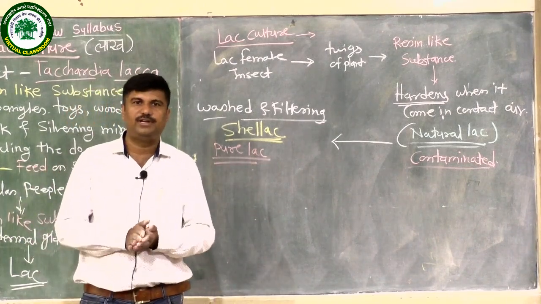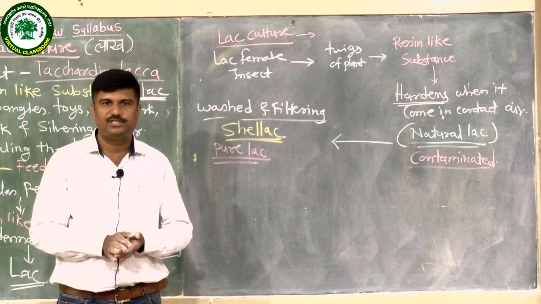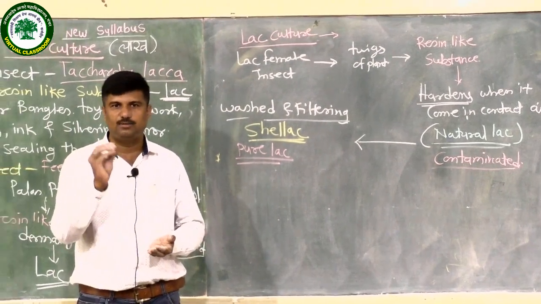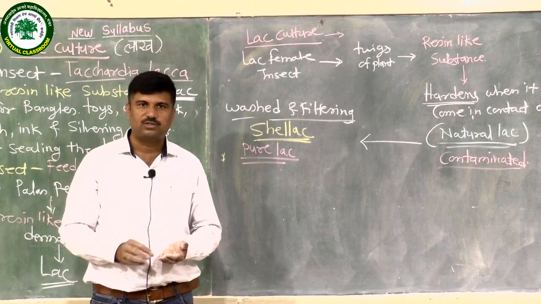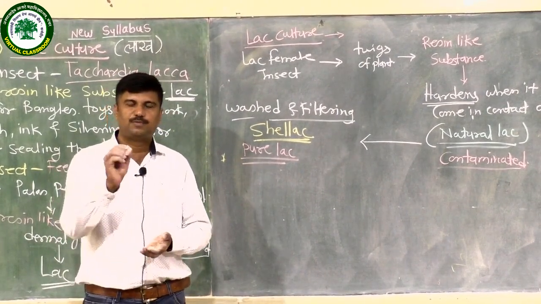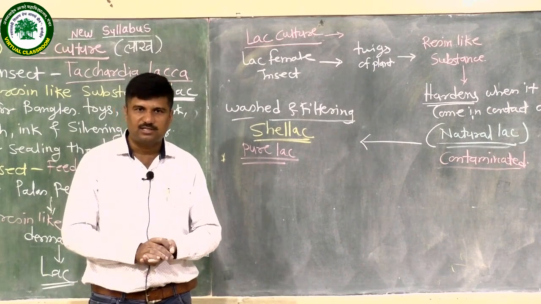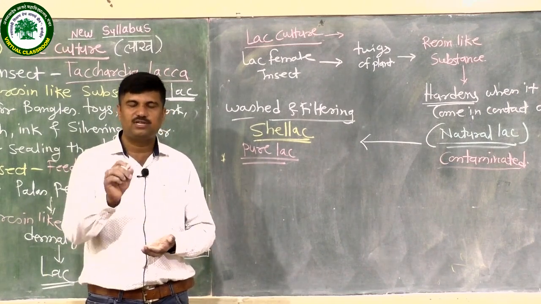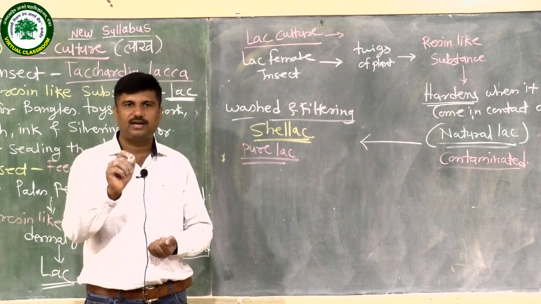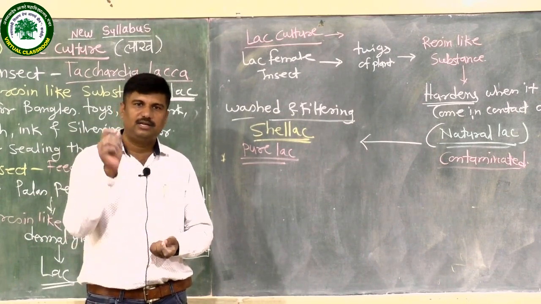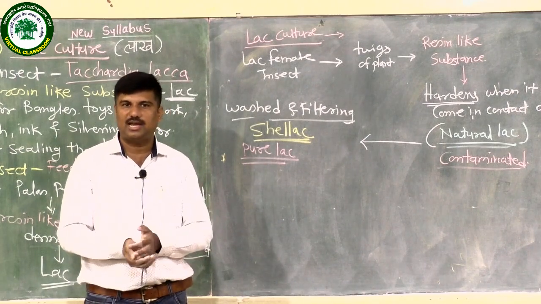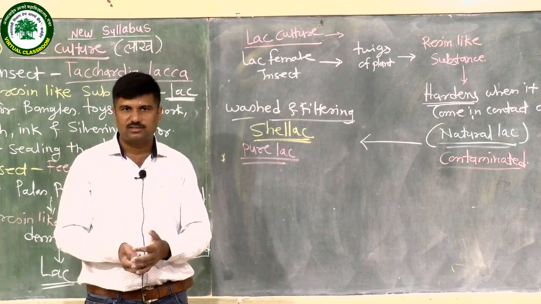In both these topics, the economic importance of fisheries and the economic importance of lac culture are important, and also the variety used. For example, which of the following species is used in lac culture? We must remember the name of the insect Tachardia lacca, and in Tachardia lacca only the female insect produces the lac or lac encrustation.